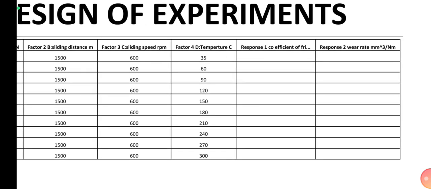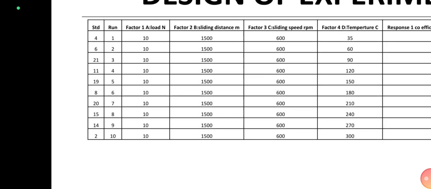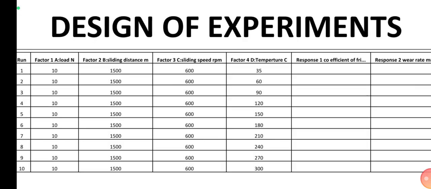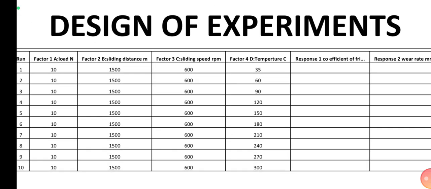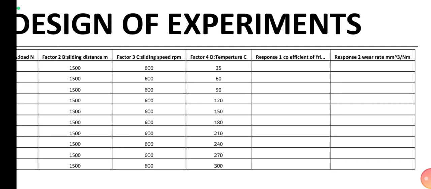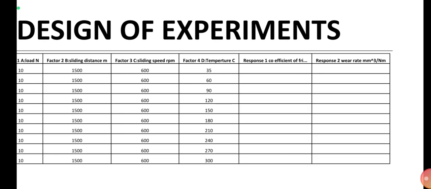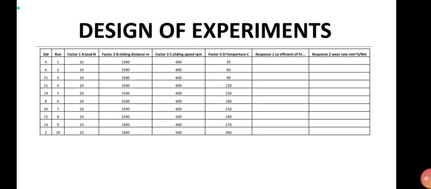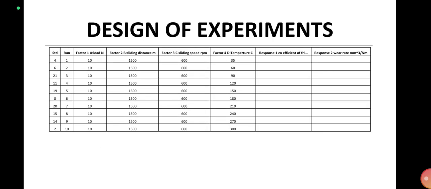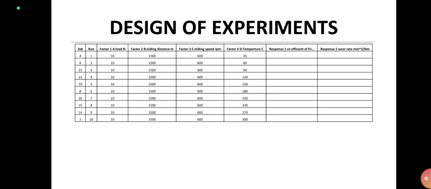We are going to vary the temperature according to the load parameter given. We are going to change the temperature by 35, 60, 90, 120, 150, 180, 210, 240, 270 and 300. And the outputs we are getting are response 1 as coefficient of friction and response 2 as wear rate, in units of millimeter cube per Newton meter.